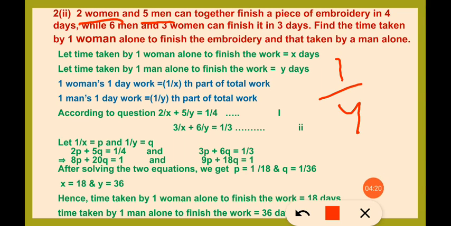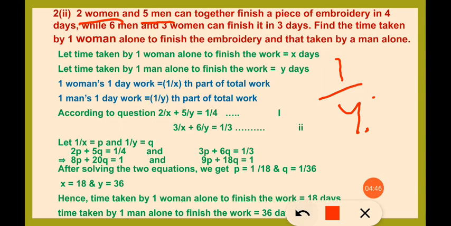In one day 2 women are working 2 by x, 5 men are working 5 by y, and it is equal to 1 by 4. So the first equation we get is 2 by x plus 5 by y is equal to 1 by 4.